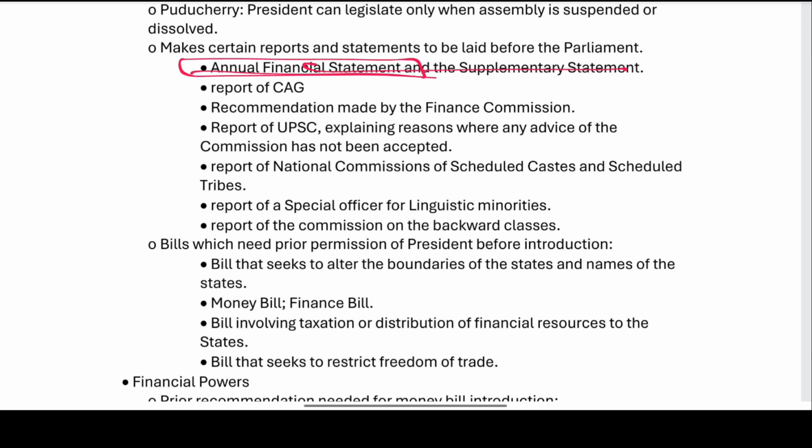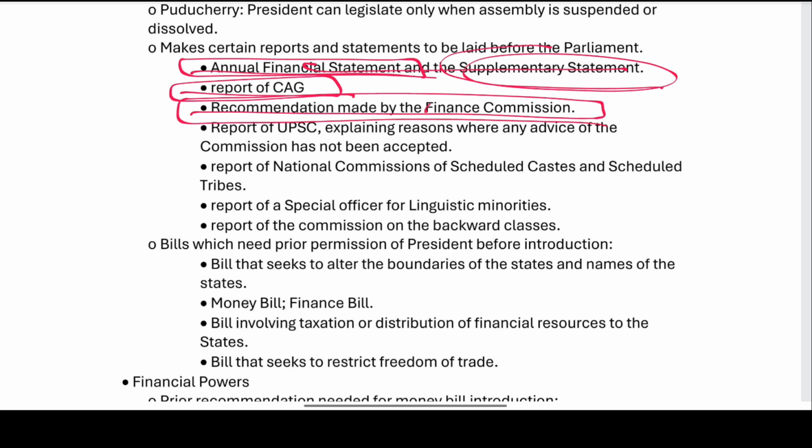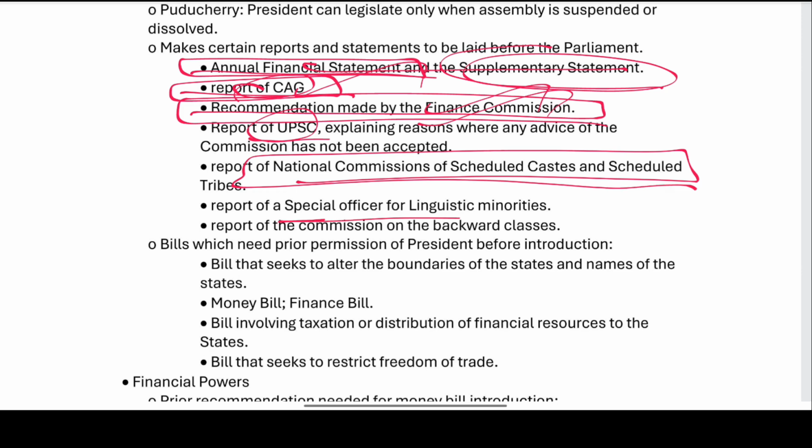And then we'll be having the supplementary statement as well. The report of the CAG, right? The recommendations made by the Finance Commission. Recommendations of the Finance Commission, CAG, UPSC, National Commission for SC/ST, and the Special Officer for Linguistic Minorities. Report of the Commission on the backward classes.